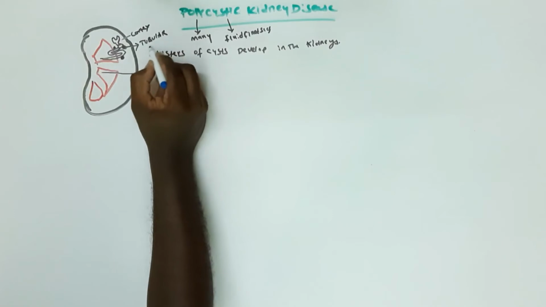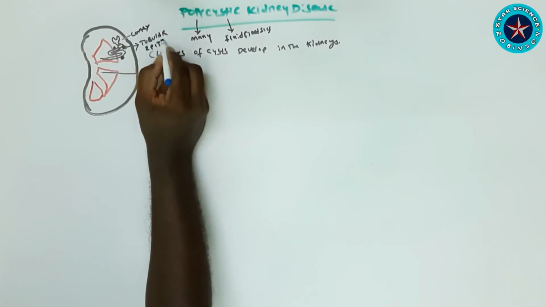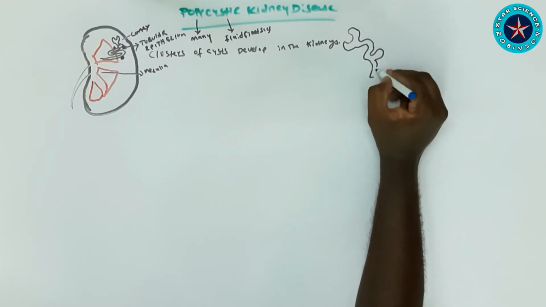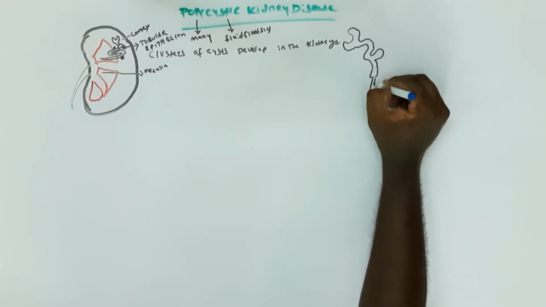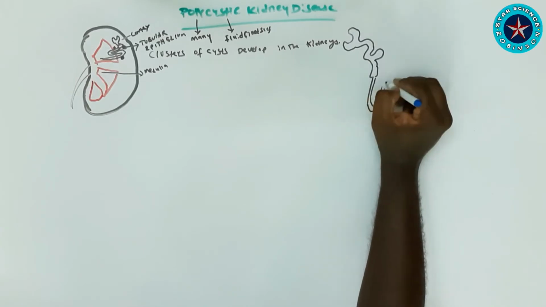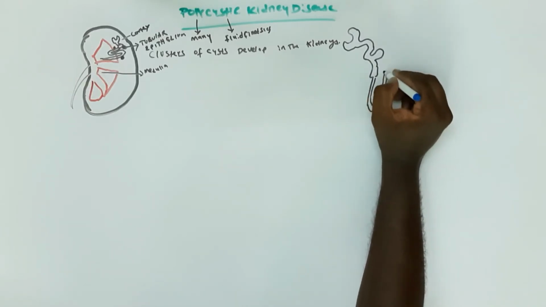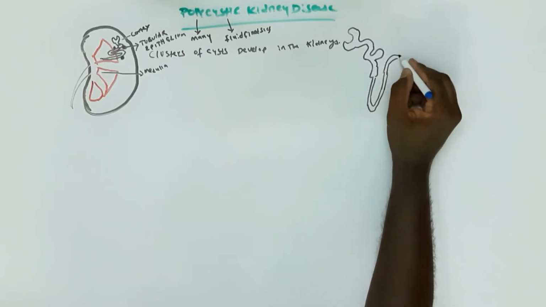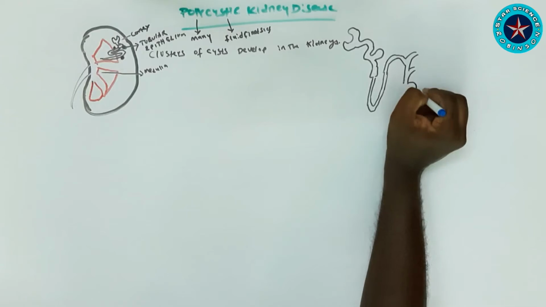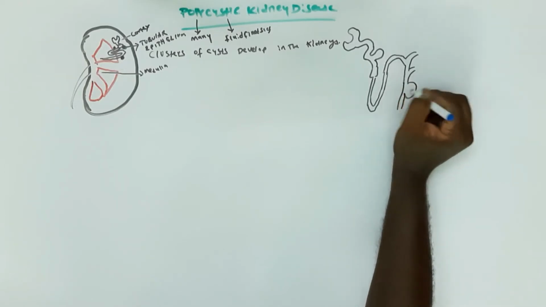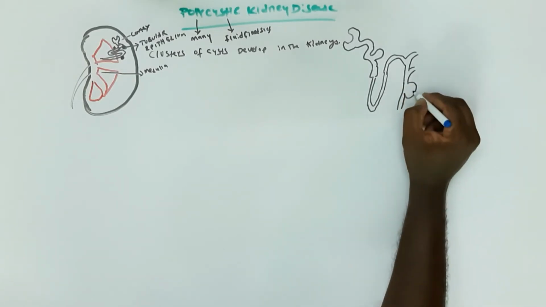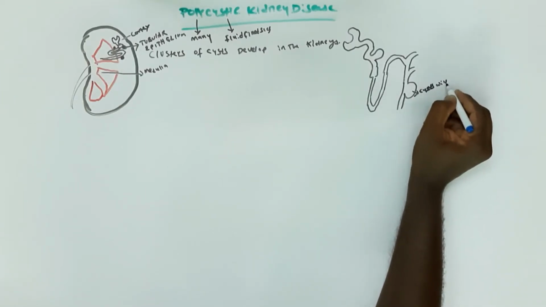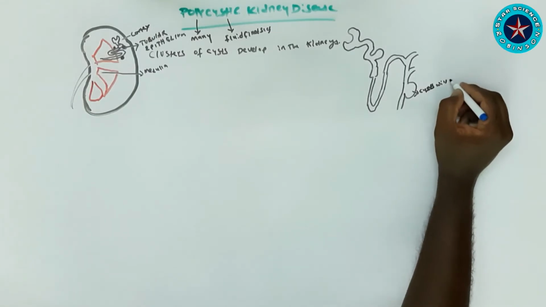Now we'll draw a diagram of a nephron, then I'll explain how the cyst will form there. So as we draw this nephron, I'll start explaining about the cyst. When a cyst arises in the lining of the tubule of the nephron, the cyst steadily grows larger and increases in size, then it puts pressure on other nephrons where the blood vessels pass.